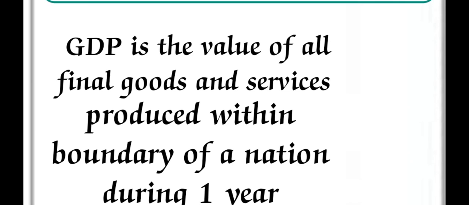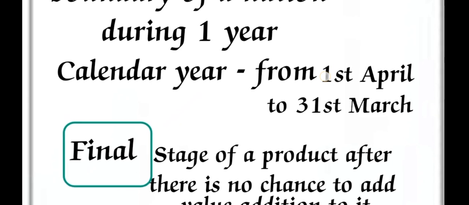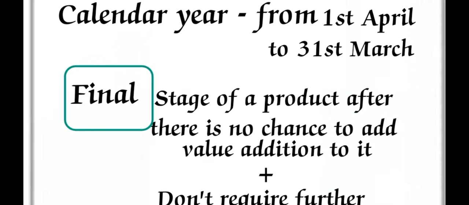Here the final stage means the stage of a product after which there is no chance to add value to it. This is the final stage of the particular product.